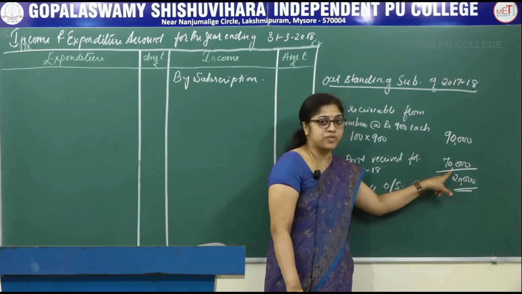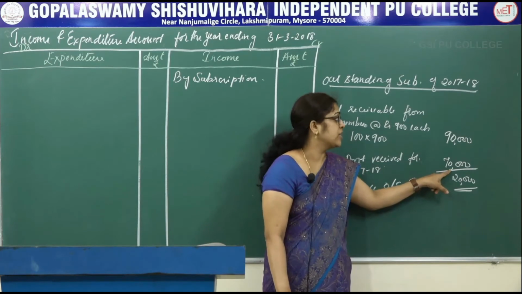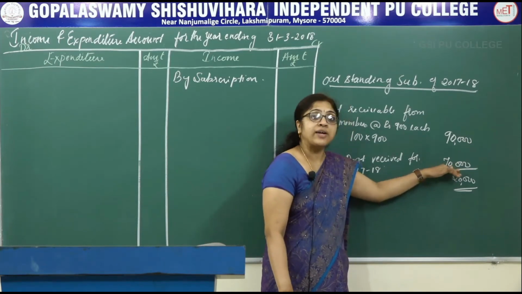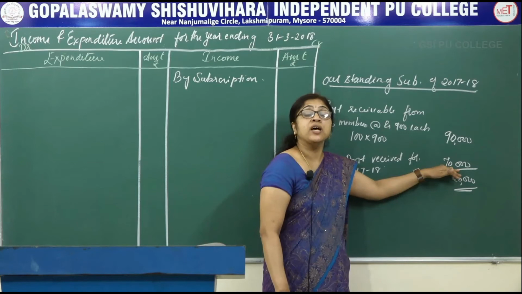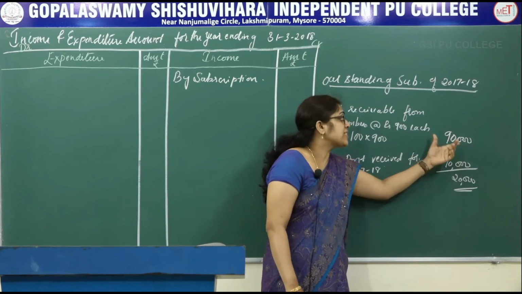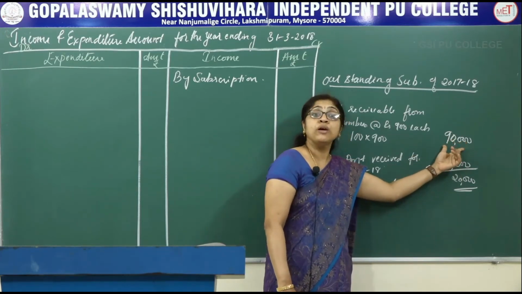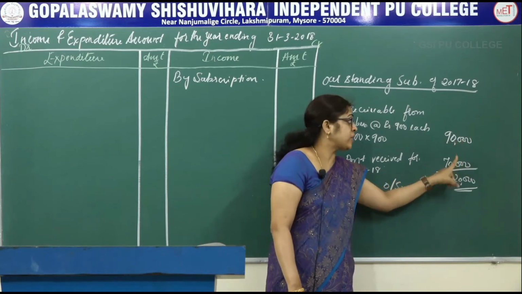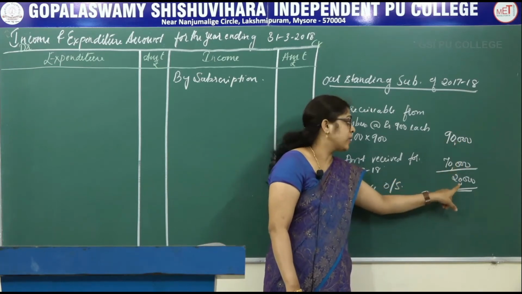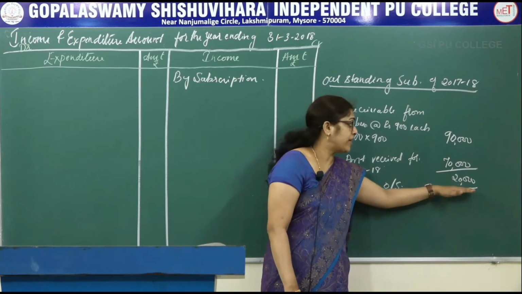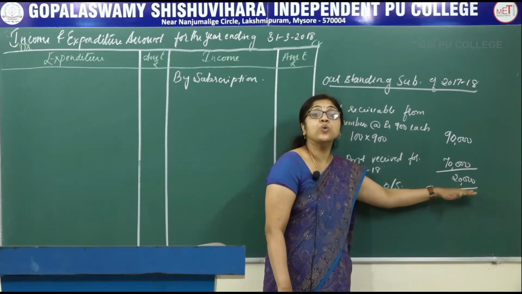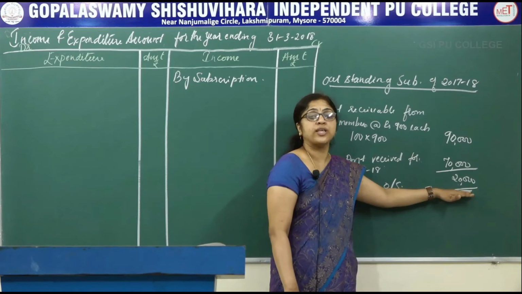The current year subscription is 70,000. So in the current year we have received 70,000 subscription. How much total subscription should there have been? 90,000. 90,000 minus 70,000, you will get 20,000. This 20,000 is the outstanding subscription for the current year.